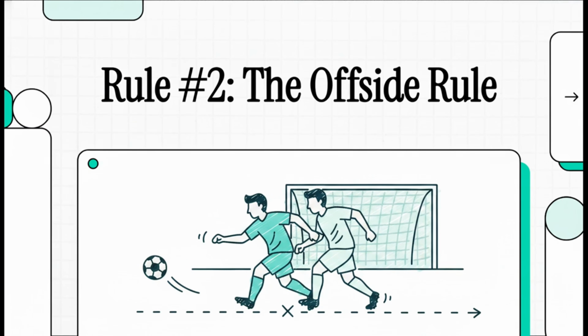Welcome to The Explainer. Okay, today we're tackling what's gotta be the most infamous, highly debated, and frankly notorious point of confusion in all of global sports. That's right, we're looking at football rule number 2, the offside rule. It's that one rule that can turn absolute euphoria into sudden heartbreak in the literal blink of an eye. So if you've ever felt completely lost trying to figure out why a seemingly perfect goal was waved off, you are in exactly the right place.